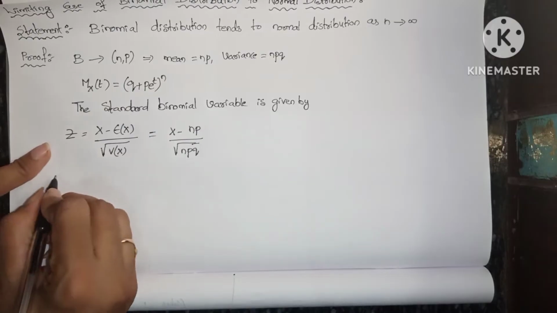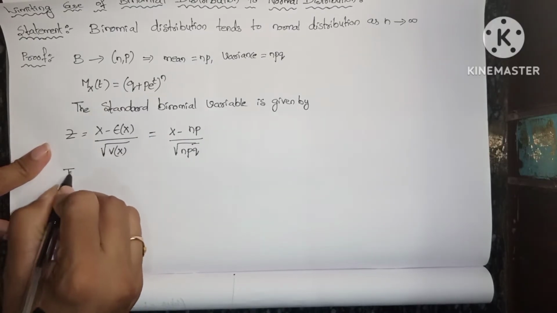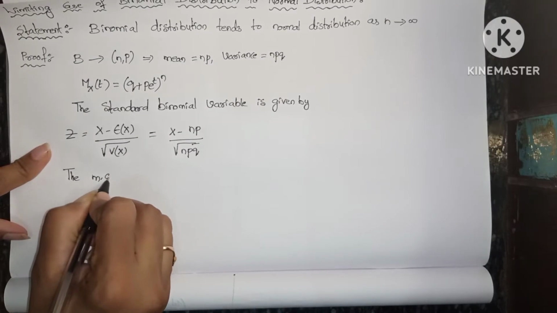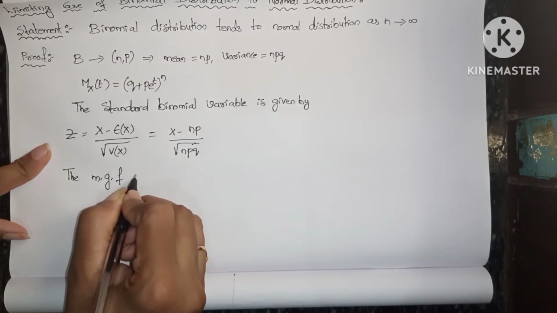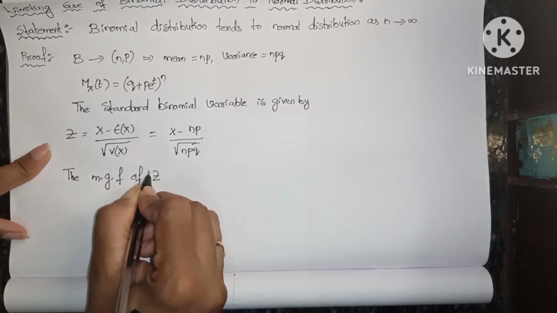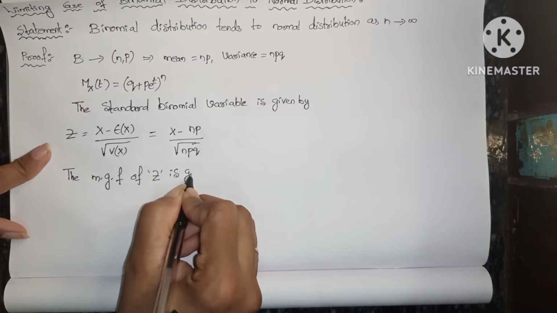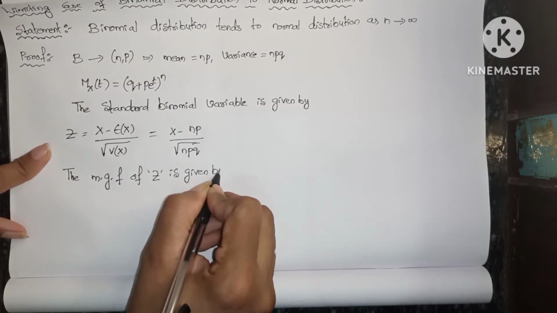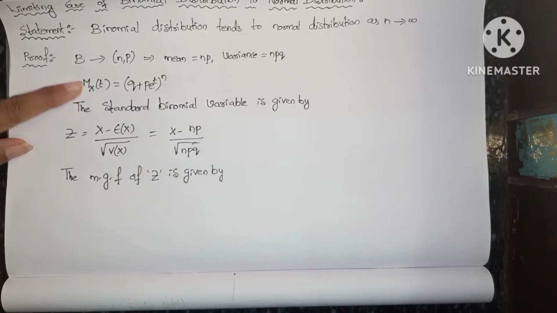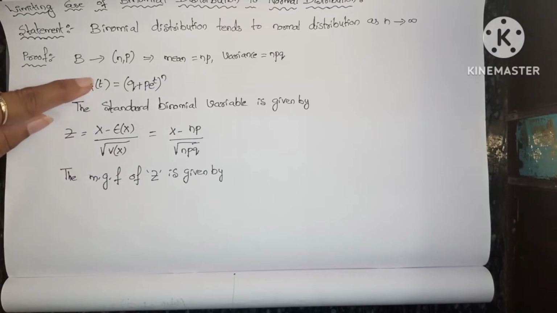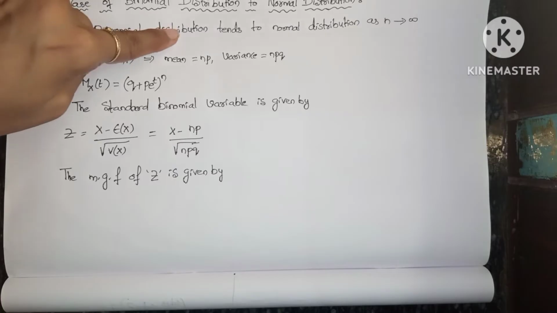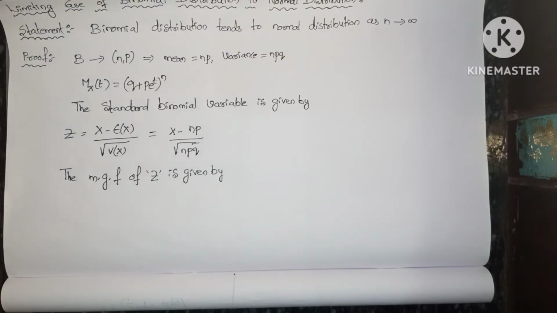Now the moment generating function of z is given by, here Mx of t is going to change as Mz of t. Why do we have to change? Because the binomial distribution turns to normal distribution, and in the normal distribution we have the z variable.